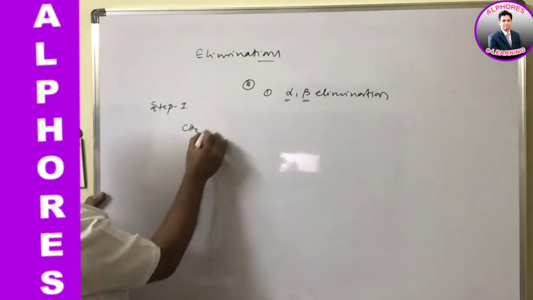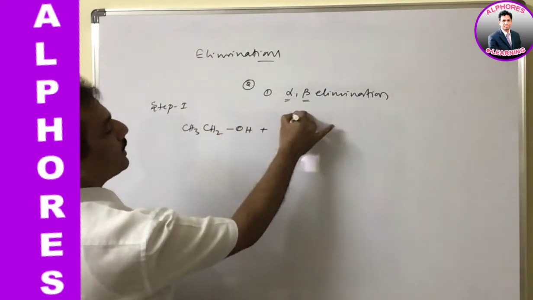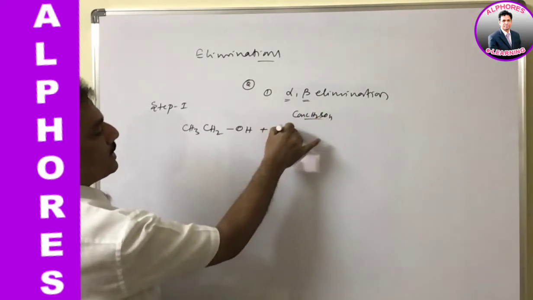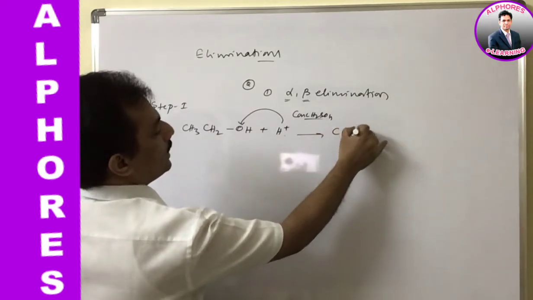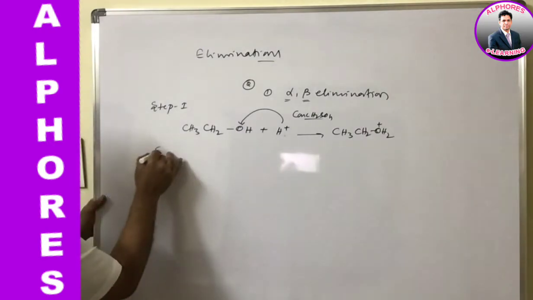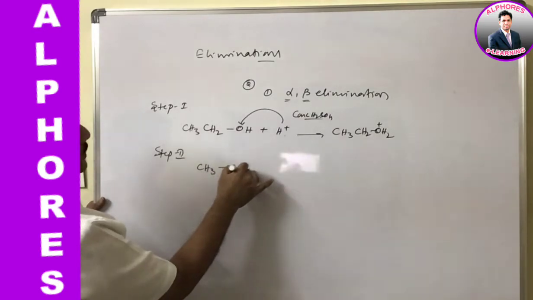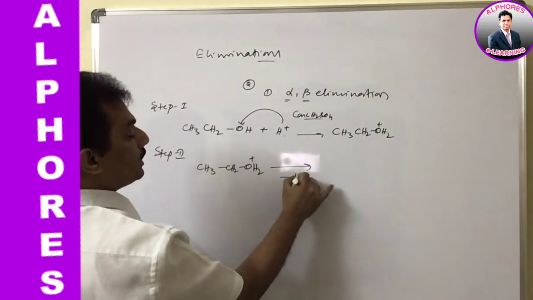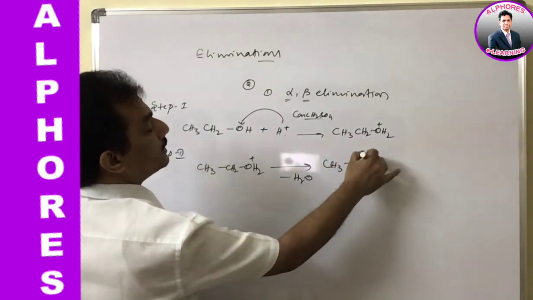In step 1, this CH3CH2OH, when it is with concentrated H2SO4, H plus is getting onto this oxygen, and we get the protonated alcohol. And in step 2, this protonated alcohol, that is CH3CH2OH2 plus, will undergo dehydration, that is water will go out, forming a carbocation like this.